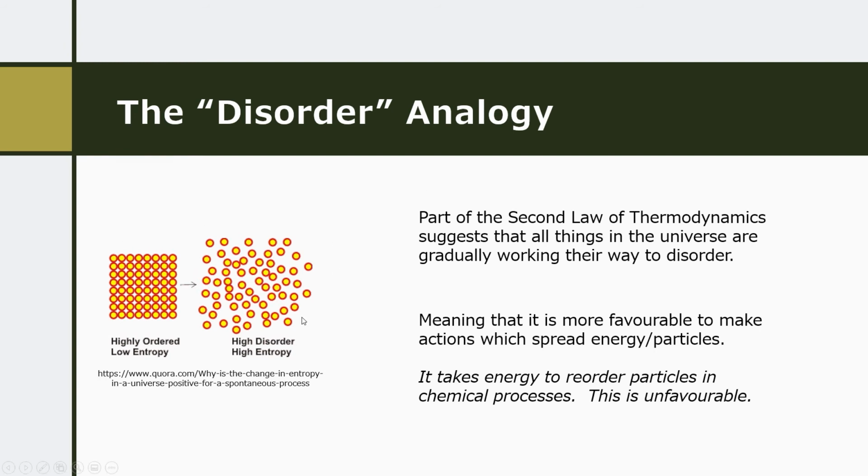The configuration on the right is what would be considered a more energetically favorable configuration. It actually takes energy to bring all of those particles back together and order them in some way, like we can see on the left. So what you will see is that a lot of systems will naturally tend towards what we see on the right, this idea of what can be observed as high disorder.